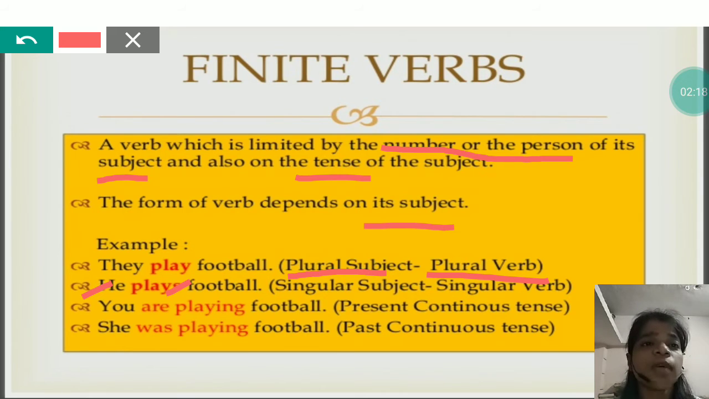Next one, you are playing football. This is a sentence of present tense. Now another one, she was playing football. This sentence is of past tense. As the sentence changed from present to past, the form of the verb also changed. Are playing, then was playing. So in this example, the verb was dependent on the tense of the sentence. So again it is a finite verb.